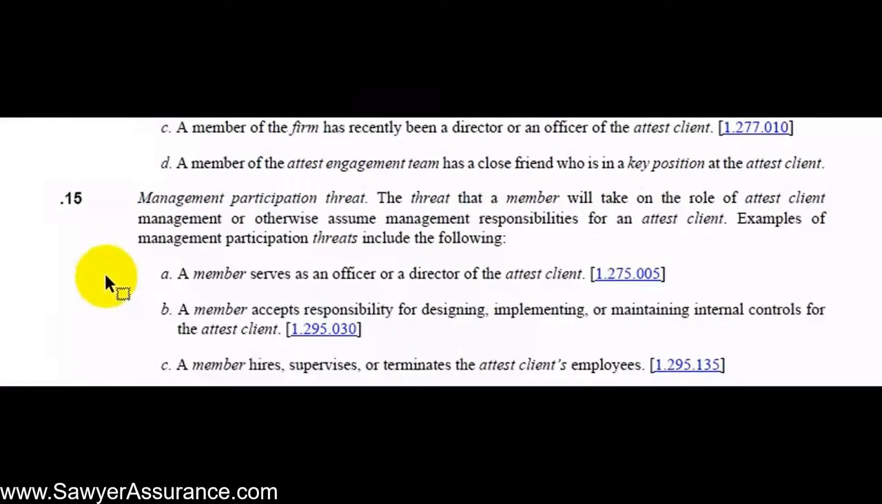Next, we have the management participation threat, and this might come about if a member of the audit team would take on the role of management or assume management responsibilities for the client. And this might come about if someone on the engagement team is an officer or director at the client, if the auditor accepts responsibility for designing, implementing, and maintaining internal controls for the client, or if the auditor hires, supervises, or terminates the client's employees. So in general, the auditor is precluded from performing any duties that might be more appropriately performed by management.